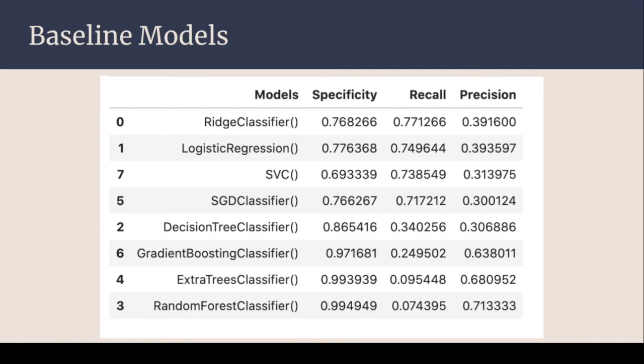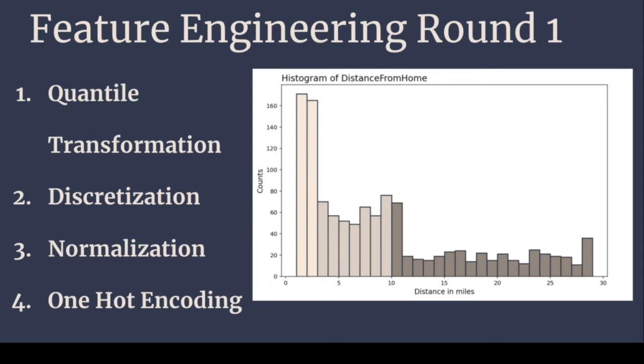So with this in mind, I decided to go for a first round of feature engineering. Now, the primary thing I would like to point out here is a technique called discretization. Essentially what this does is take a numeric column, such as distance from home, which we have here, which represents the distance in miles that an employee's workplace is from their home. And essentially what we're going to do is look at the three almost uniform distributions that are present in this histogram. So we have the light color, which represents really close to home, the mid tan color, which represents employees that are mid-distance from their work, and the dark color represents employees far from the work.